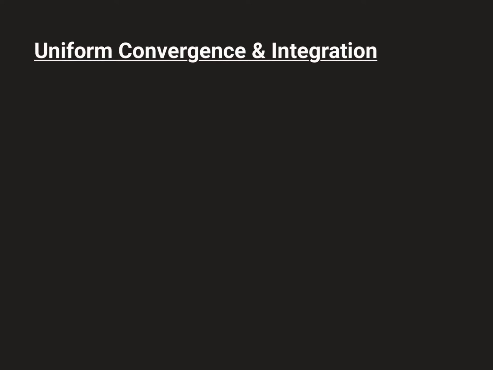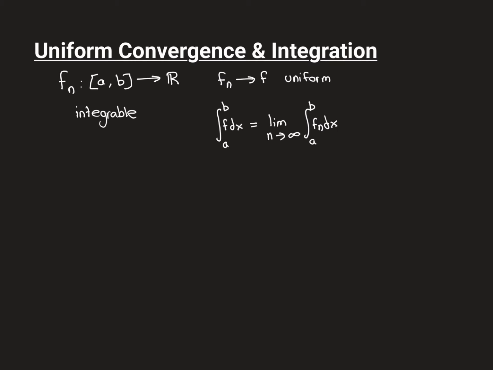So in this video we're going to have a look at how uniform convergence works nicely with integration, and of course we're going to do this with Riemann integration because we haven't yet seen Lebesgue integration. So this is the theorem then that we're going to prove in this video. In short, it's that if you have a sequence of integrable functions which converge uniformly to a limit function, then